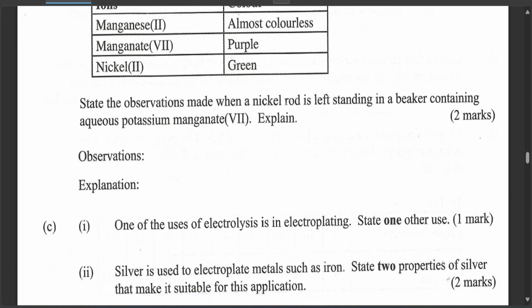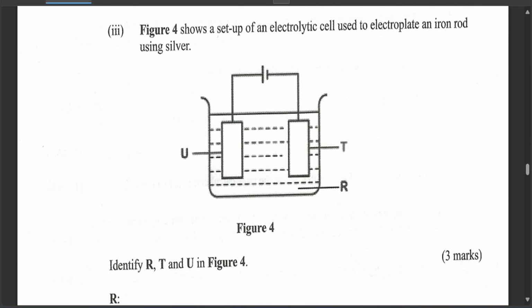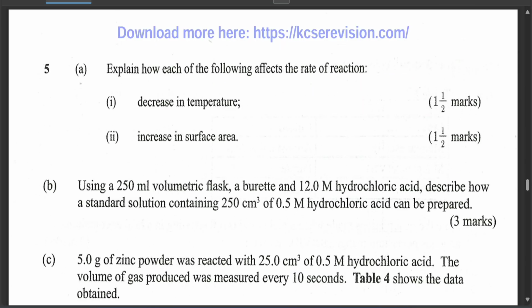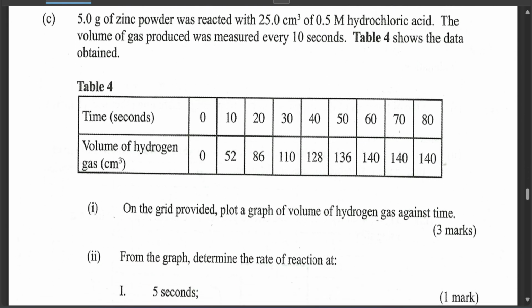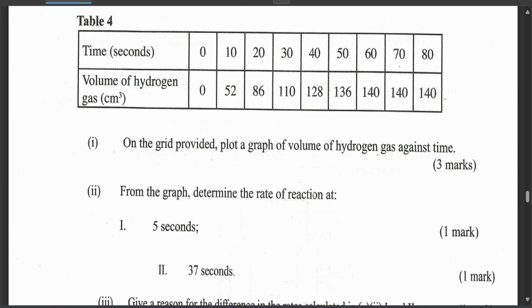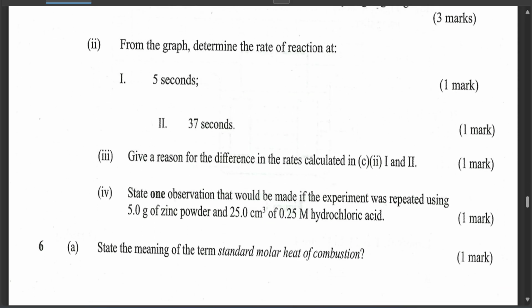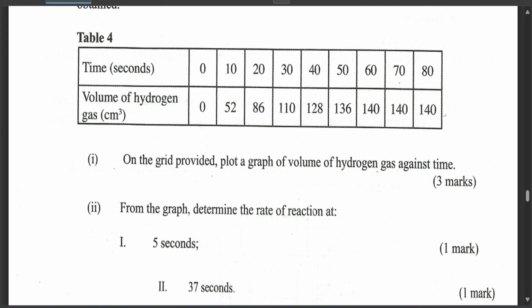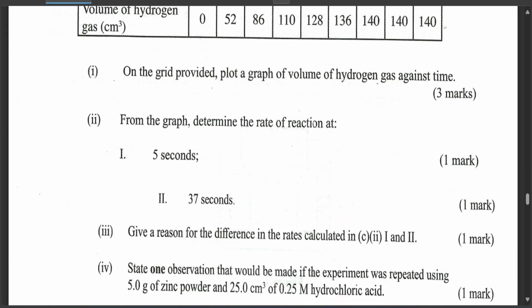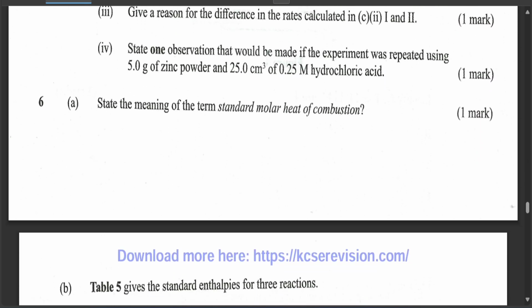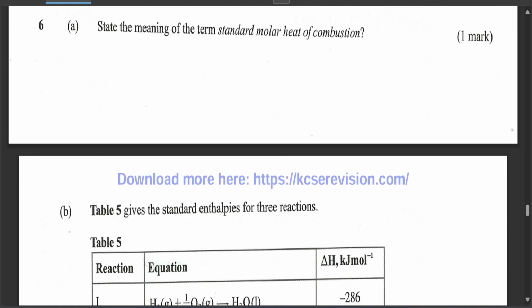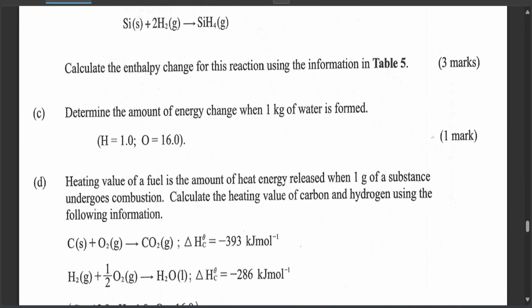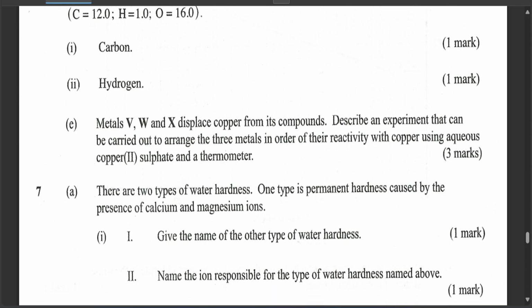Now if you go to question 5, it includes reaction rates. This is a topic that was usually ignored by students, but was set in the previous paper. This one is also mostly about molarity, and rate of reaction. The 6th question was about heat, so it was about enthalpy changes. You should know the basic concepts of enthalpy changes.